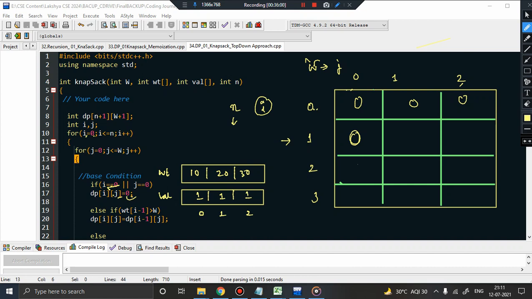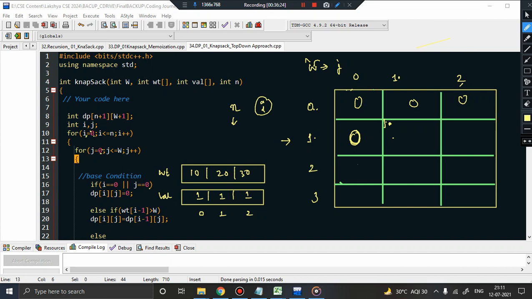Fine. Now I am pointing to this cell, because I is equal to 1 now, j is equal to 1. Okay, because I is equal to 1, I entered, j equal to 0, I have already filled with 0. Now I am pointing to j equal to 1. So if I is equal to 0 or j is equal to 0, I will do this. But do you think at this particular point, when I am pointing to this cell, is my I 0? No. Is my j 0? No. So what should be happening?